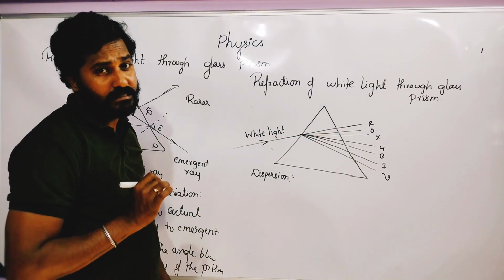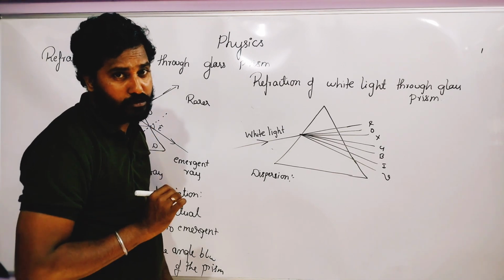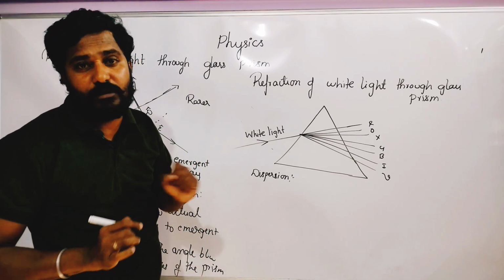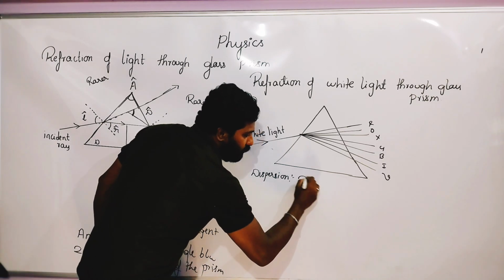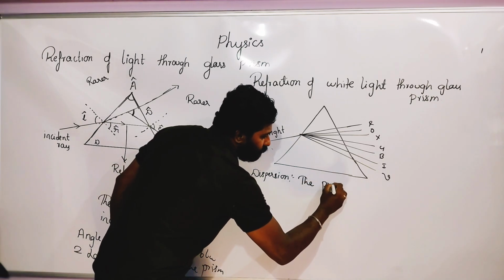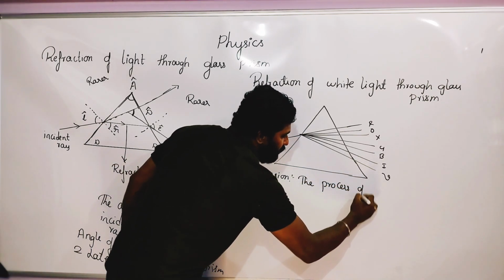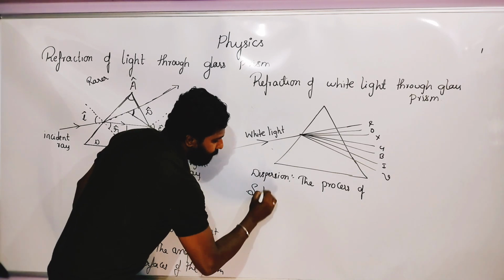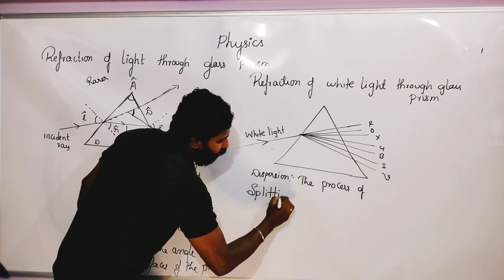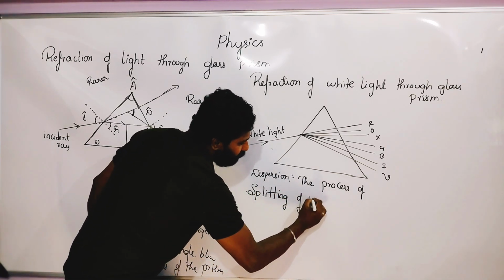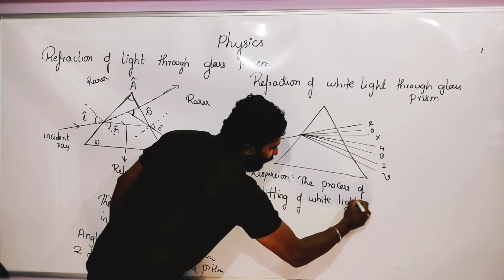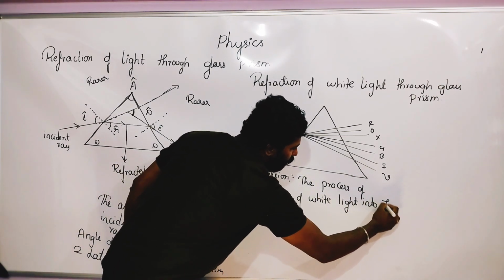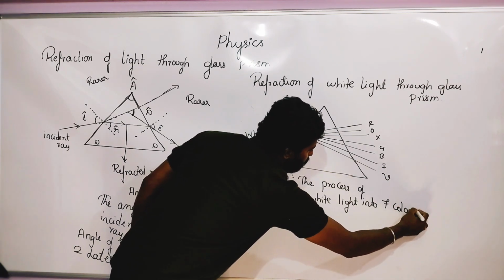You have to note this down. Very important for a 1 mark question. They will ask you what is dispersion. Okay, children, dispersion means the process of splitting of white light into 7 colors.